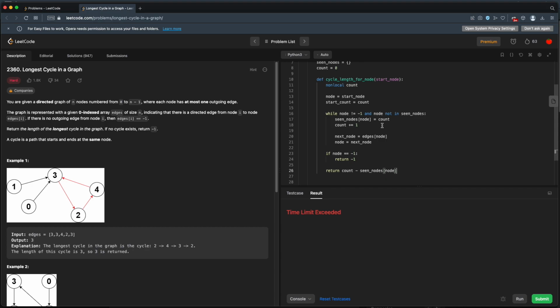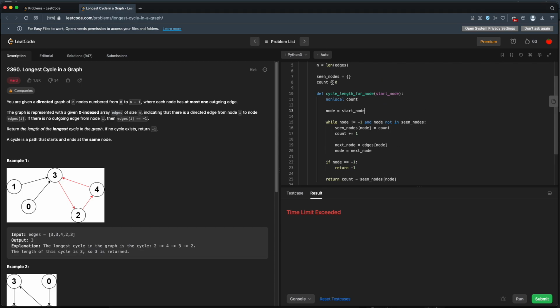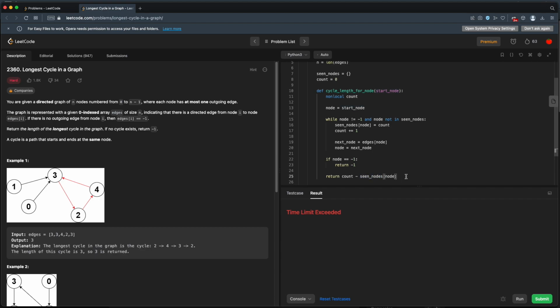This is getting tricky. Well, let's just try this. We've made these two global. We have some count. We have some seen nodes. If we've already seen the node, we're going to break out. We don't necessarily want this. I think that is still a problem. Yes, we do need this start. So if this seen nodes is less than where we're starting, oh, then how does that work?